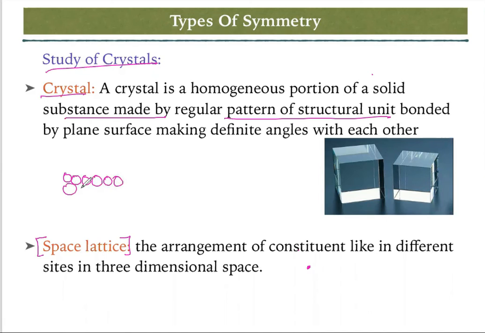If we take each atom and put a dot instead, we get an arrangement of dots in space. This is 2D space; if we consider another axis, that will be 3D space. The collection of these points in three-dimensional space is known as the space lattice.